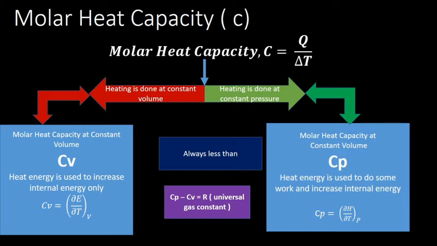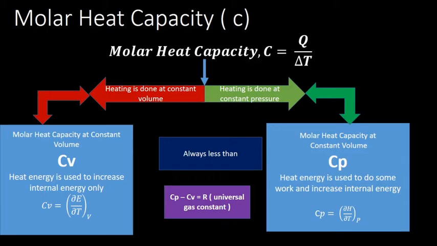In that case, the amount of heat we supplied will be utilized only for increasing internal energy, and that molar heat capacity we say is molar heat capacity at constant volume, denoted by CV, the amount of heat required to raise the temperature of 1 mole of the substance by 1 degree.